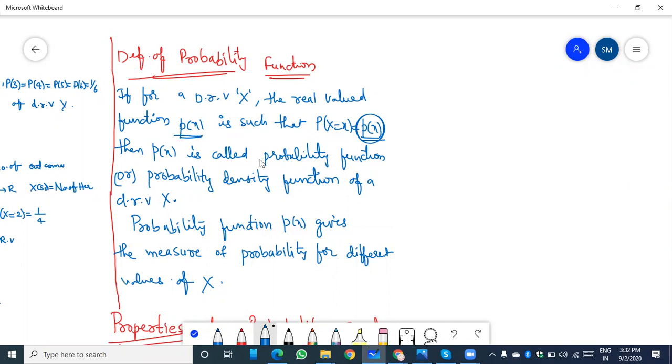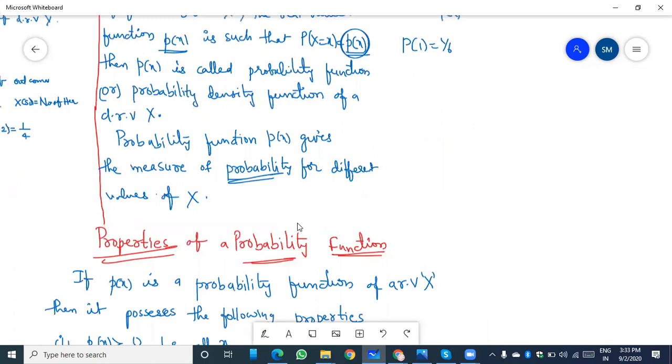For example, P of 1 is equal to 1 by 6 in throwing a die. Here the probability function p of x gives the measure of probability for different values of x. That is the definition of the probability function.